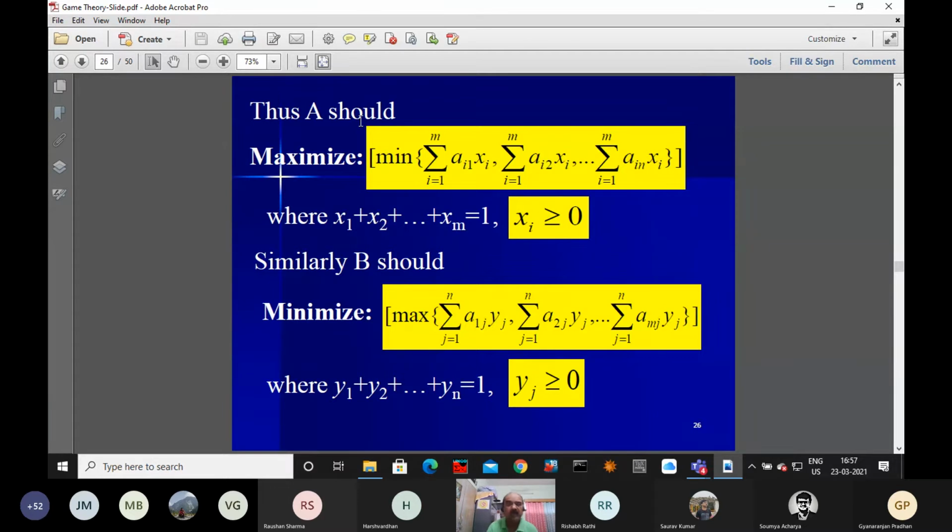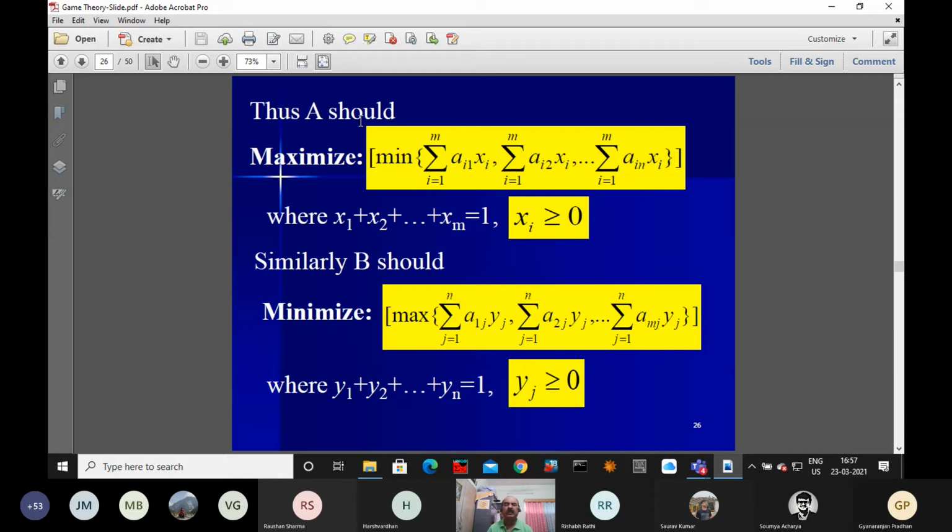Now, it is a payoff matrix of size m by n. Earlier, we were taking columns: first column, second column, third column, etc. Now, for player B, we are taking row-wise: the first row, second row, third row, etc. Then we are calculating the expected value. This expected value is nothing but the loss. We first think about the maximum loss, and this maximum loss must be minimized.